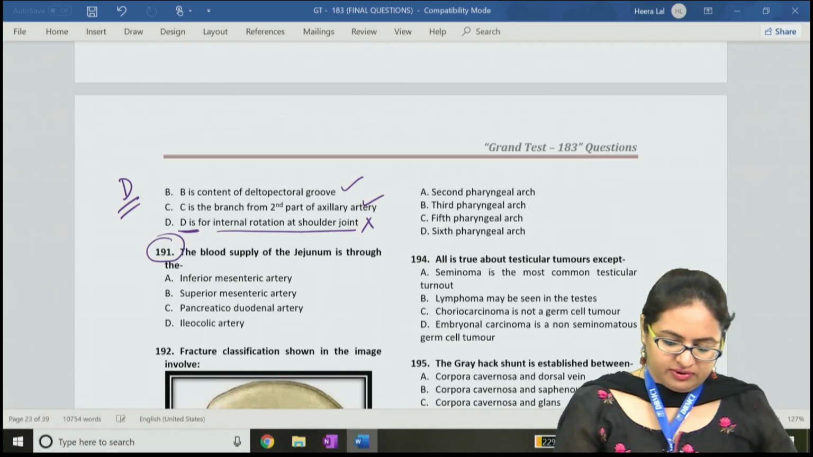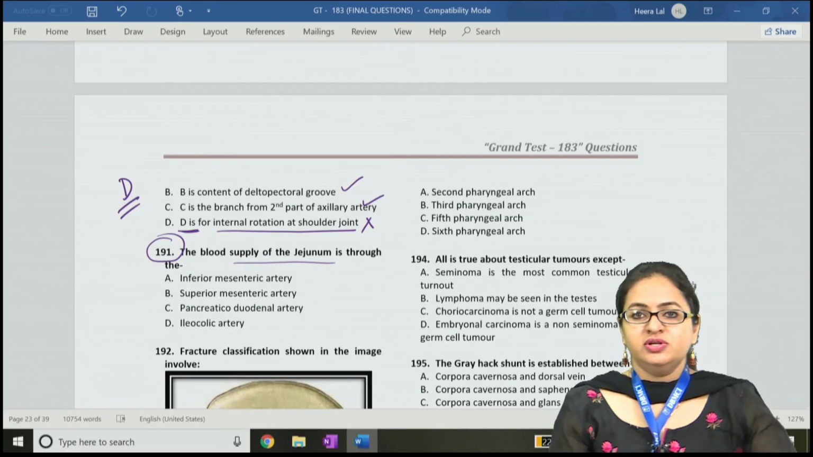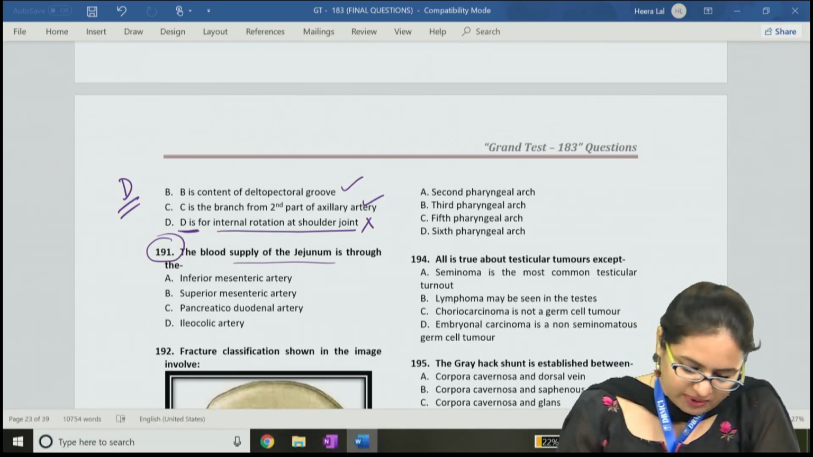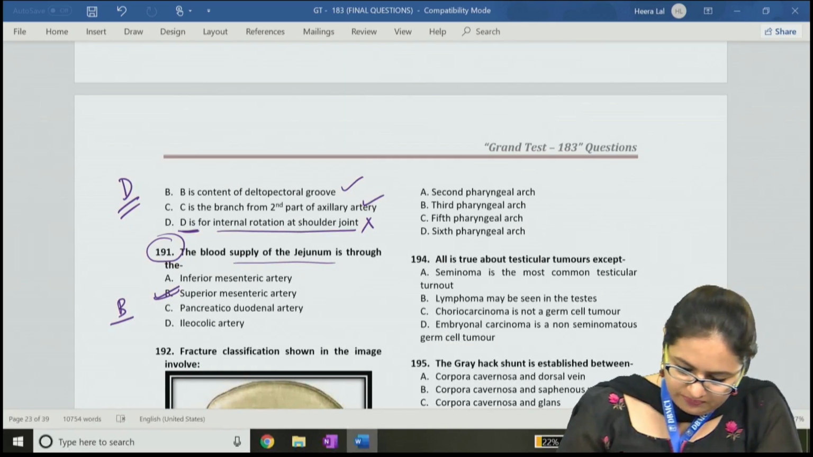Question number 191, it says blood supply of duodenum. Now the blood supply of the duodenum, it is by the duodenal arteries, which are a branch of the superior mesenteric artery. So the answer for this question is B.